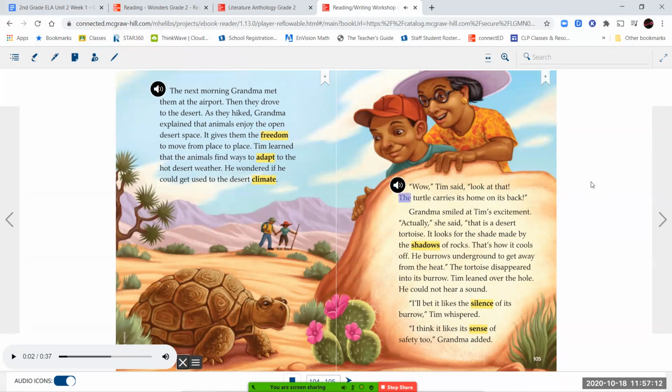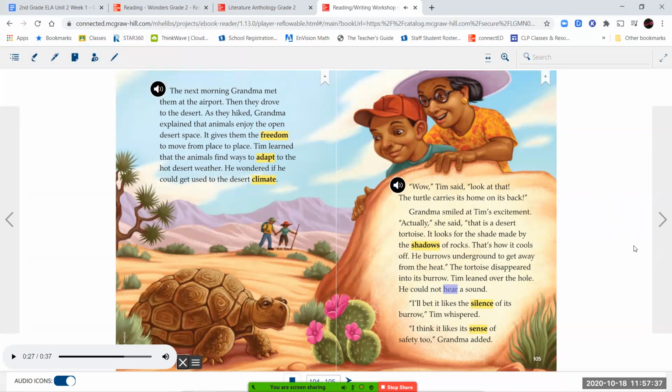Wow, Tim said, look at that. The turtle carries its home on its back. Grandma smiled at Tim's excitement. Actually, she said, that is a desert tortoise. It looks for the shade made by the shadows of rocks. That's how it cools off. He burrows underground to get away from the heat. The tortoise disappeared into its burrow.